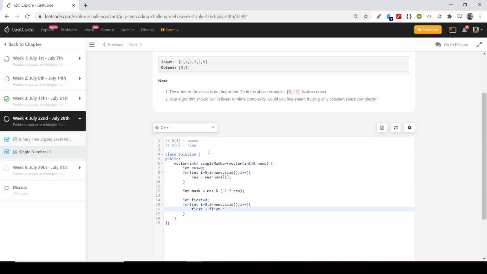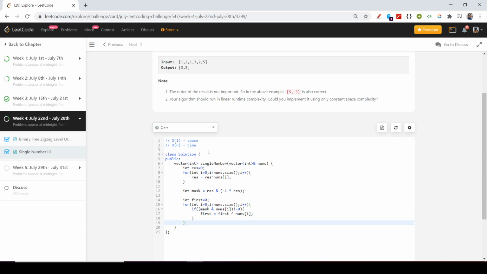But before finding the XOR, I also need to check the mask AND the particular number, which is nums of I. Only if it is not 0 will I XOR it with first. So it would be first XOR our particular element, which is nums of I.